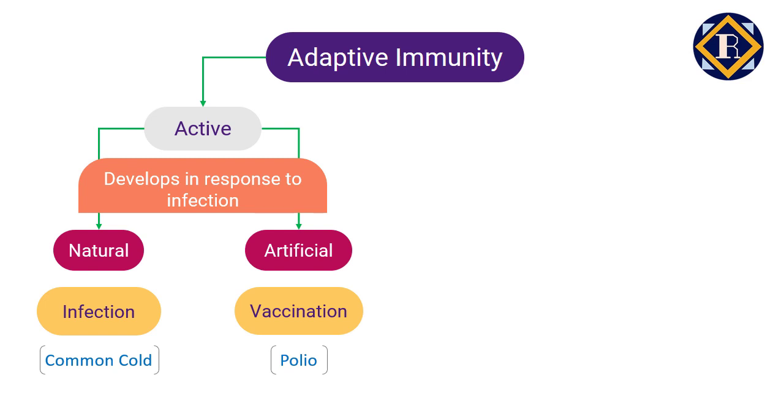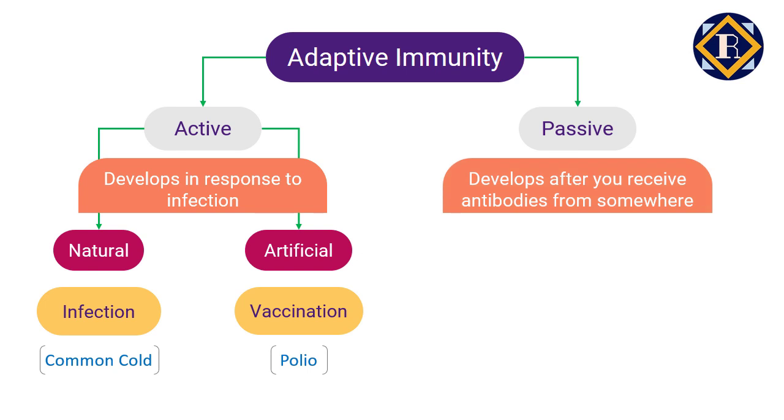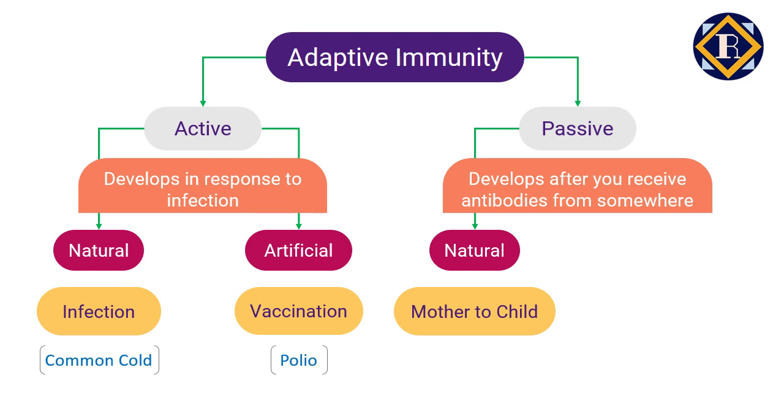On the other hand, immunity developed after taking antibodies from some other source is called passive immunity. The limitation of passive immunity is that it is short-lived, unlike long-lasting active immunity. Passive immunity can be obtained naturally or artificially. The antibodies that a child gets from his mother at the time of birth are naturally obtained passive immunity. It doesn't last for a long time. It does give protection to the child till his immune system develops.